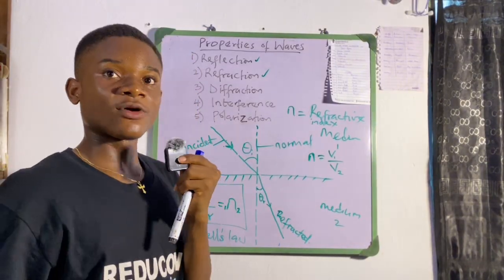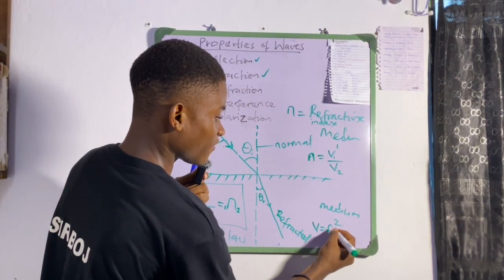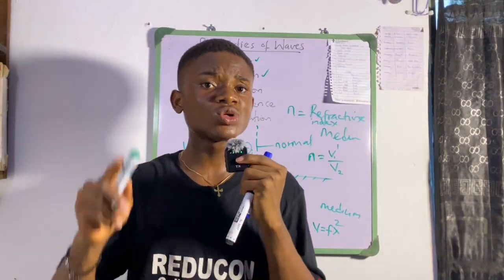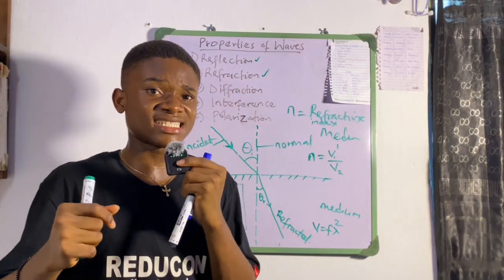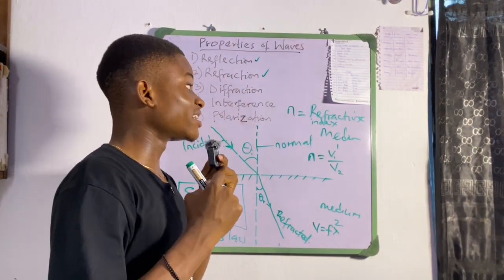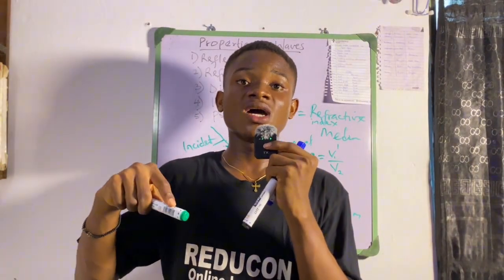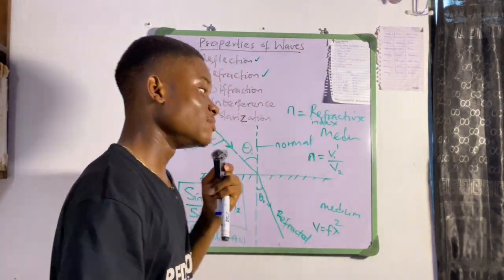And from the relationship between wavelength and wave speed, we know that v is equal to f lambda. But note this in refraction: the frequency is constant. There is no change in frequency. So the frequency of that particular wave when it is in medium 1 is the same frequency when it is in medium 2.